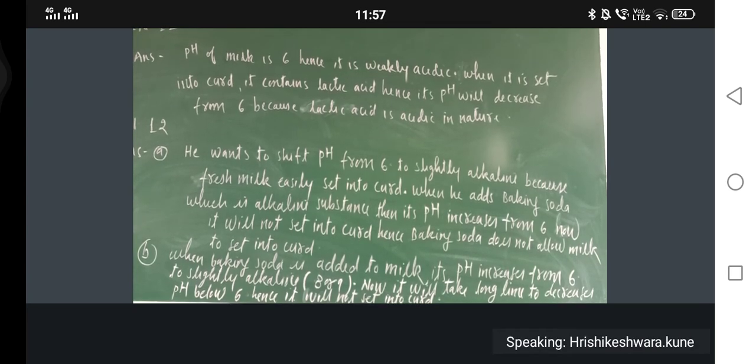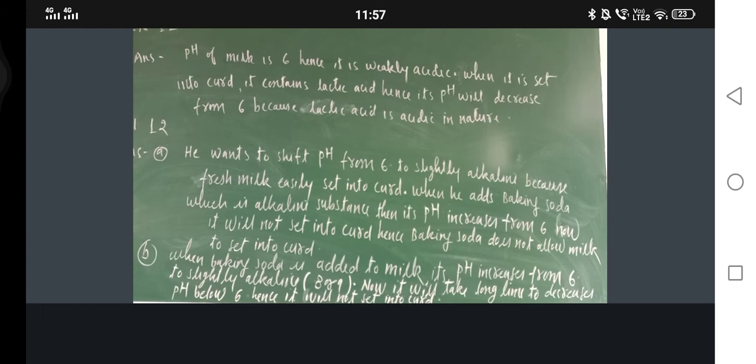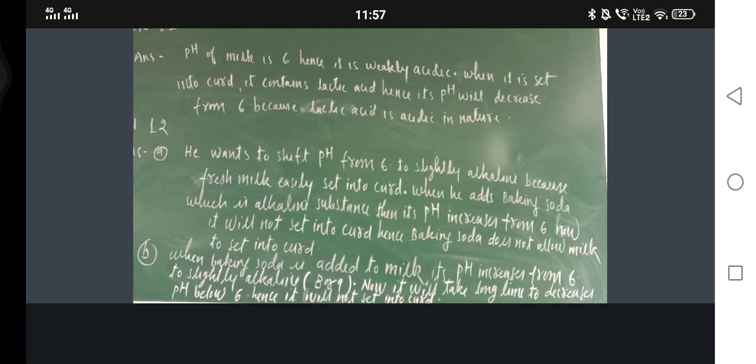It will be set into a hard mass, that is gypsum, and again it cannot be used further. That is why it should be stored in a moisture proof container.